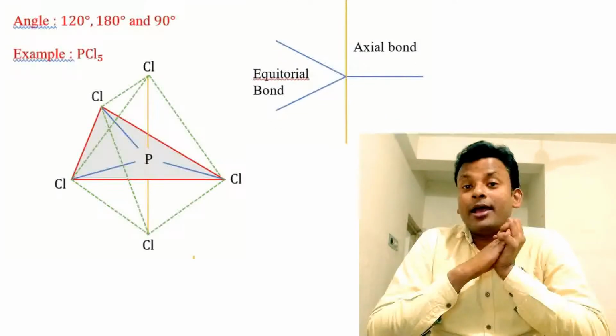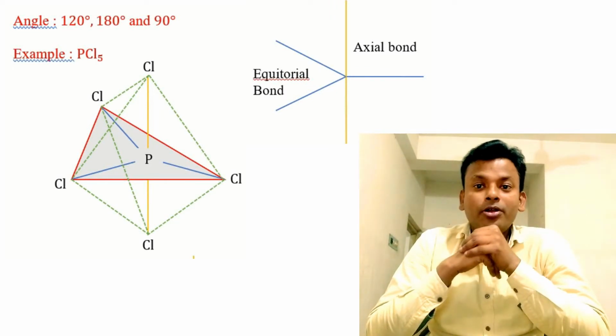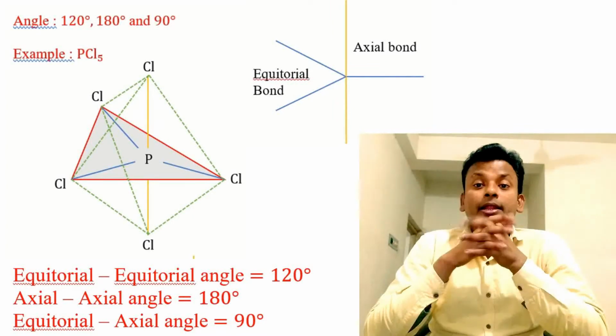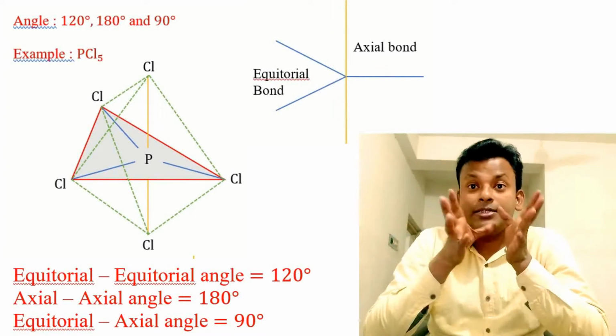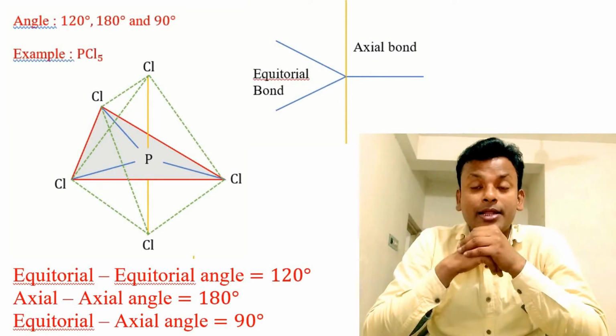Yellow lines are axial bonds and blue lines are equatorial bonds. Here the equatorial angle is 120 degrees, the axial angle is 180 degrees, and the angle between equatorial and axial is 90 degrees.